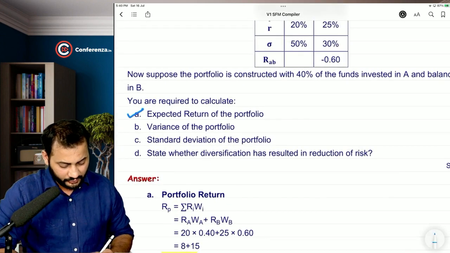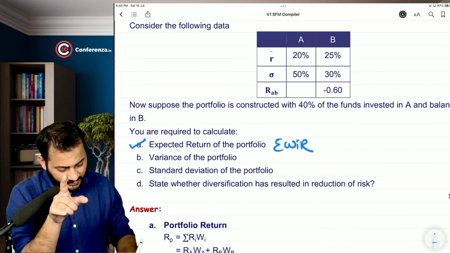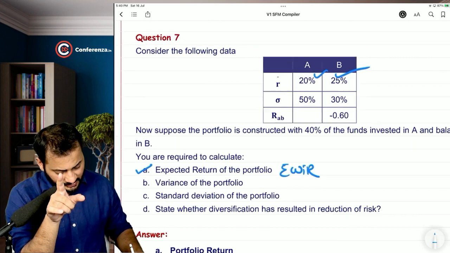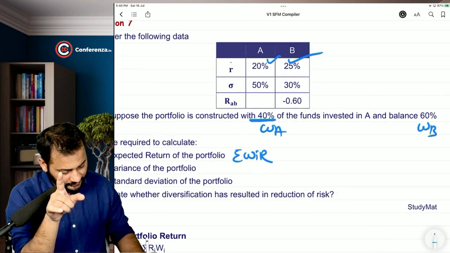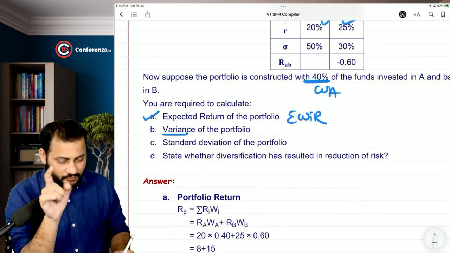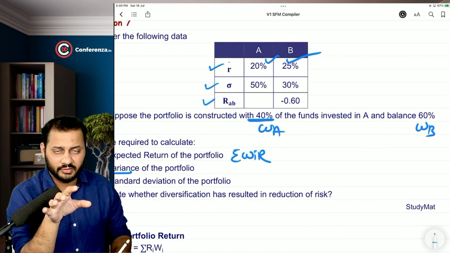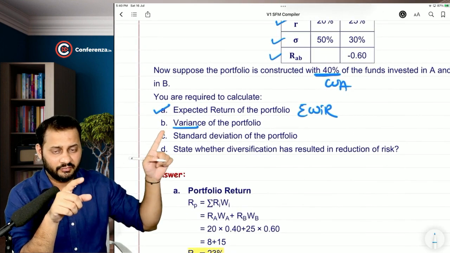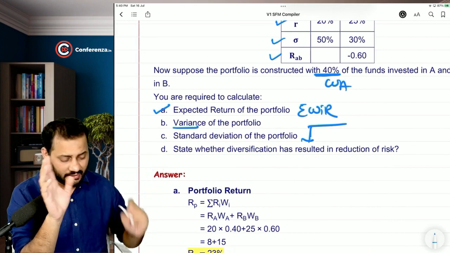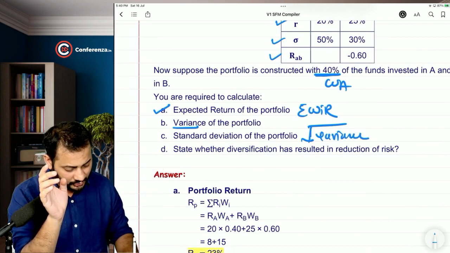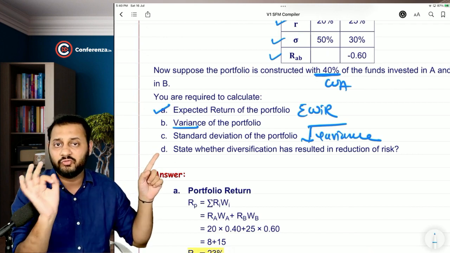calculate the return of the portfolio, the weighted average. It is nothing but summation of weight i into Ri. You have been given the returns, and weights are also given to you. Weight of A, weight of B. Variance of the portfolio is very easy to calculate. All the 5 figures 2, 2 and 1 have been given to you. You can calculate the variance. When you put a square root on the variance, you can calculate the standard deviation. So that's also okay. The only part I am taking from this question is part number 4.